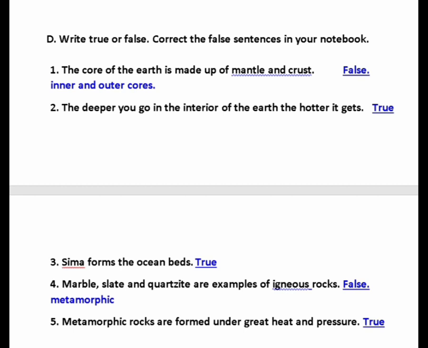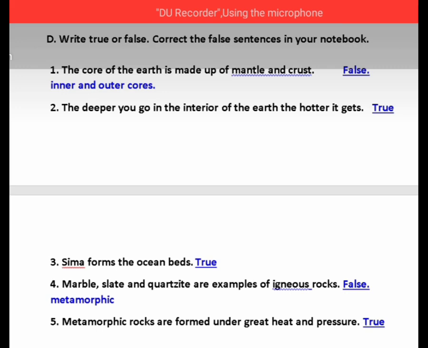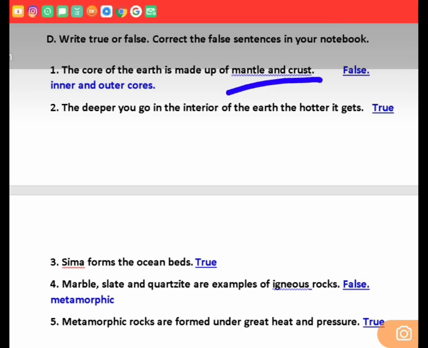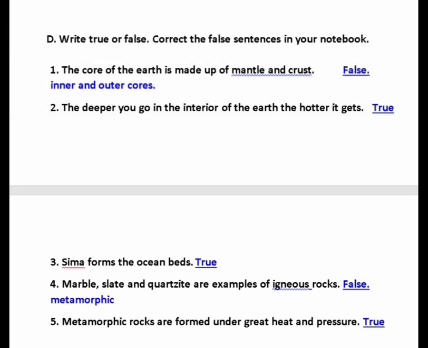Then underline these two words. Mantle and crust. Instead, you can write in front or above it inner core. Sorry, inner and outer cores. Inner and outer cores. Quickly take a screenshot, dear.